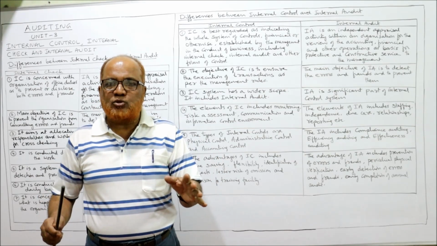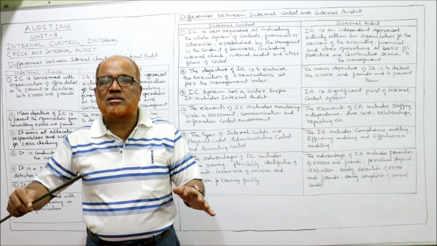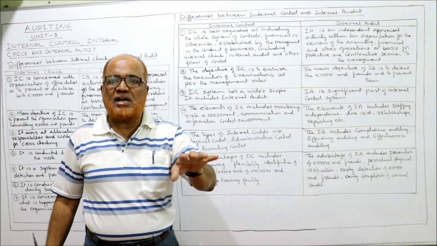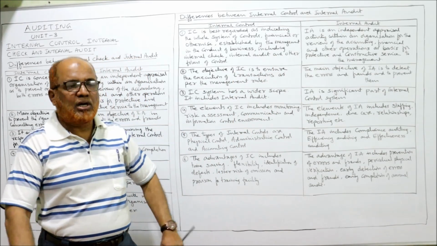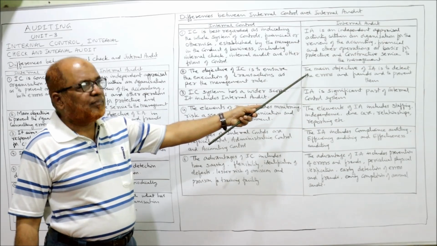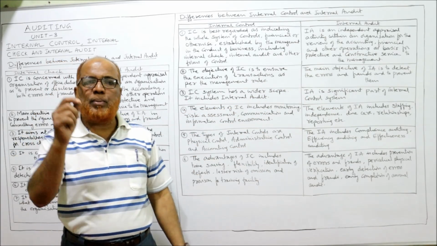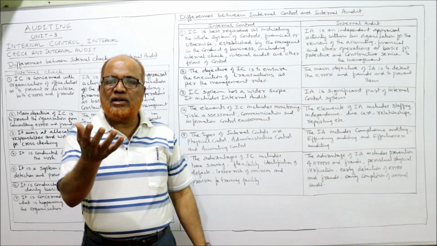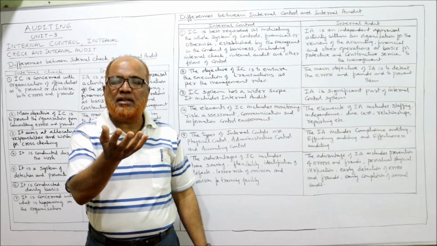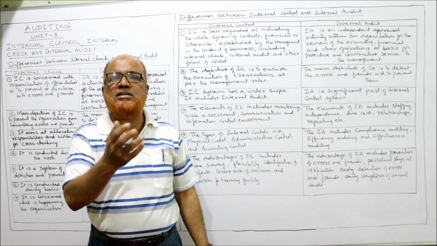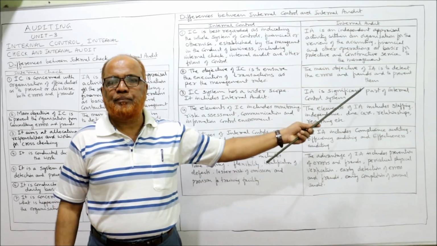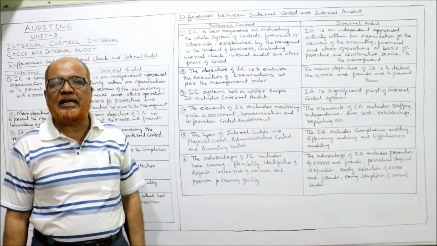The control system should be such that it evaluates whether management policies are adopted or not. Whereas the main objective of internal audit is to detect errors and frauds and to prevent them. First of all, detection. Then we have to take appropriate measures to correct it and prevent the fraud. That is the objective of internal audit.